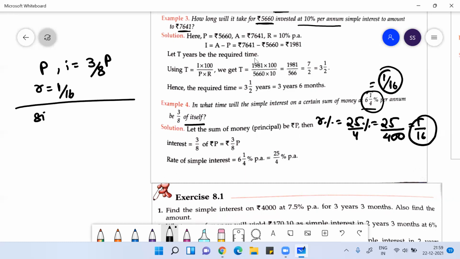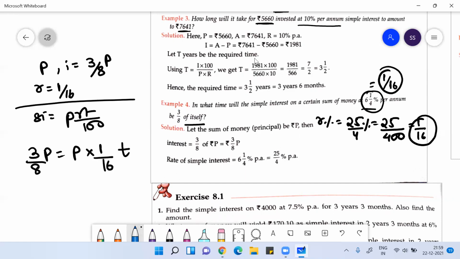Simply apply the simple interest formula, PRT by 100. So your simple interest is 3 by 8 of P is equal to P, R is 1 by 16, and you have to find the value of T. So P will get cancelled. This is 8 twos are 16, so this is 3 twos are 6. So T is 6.